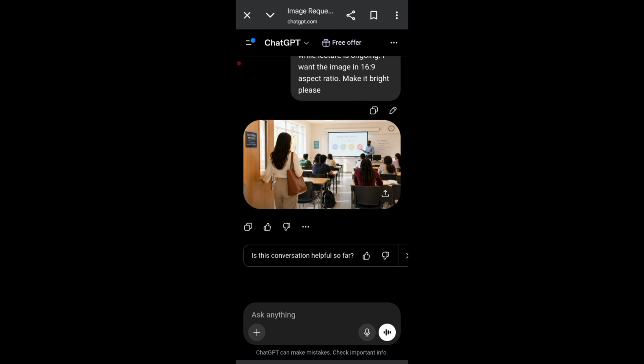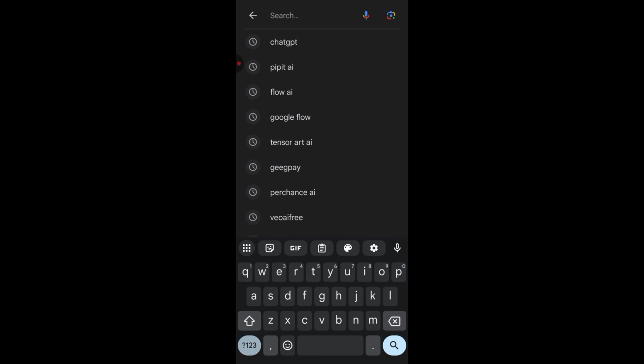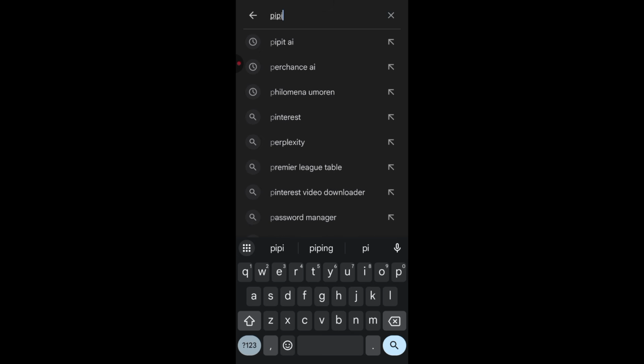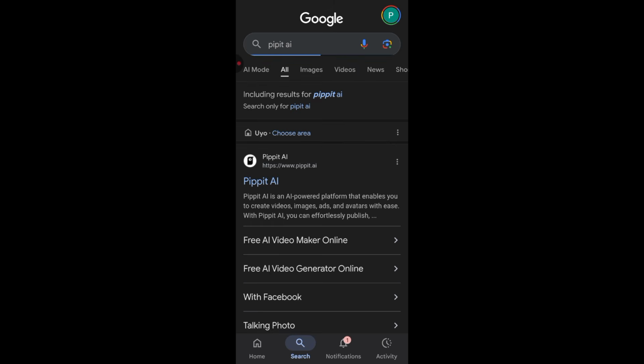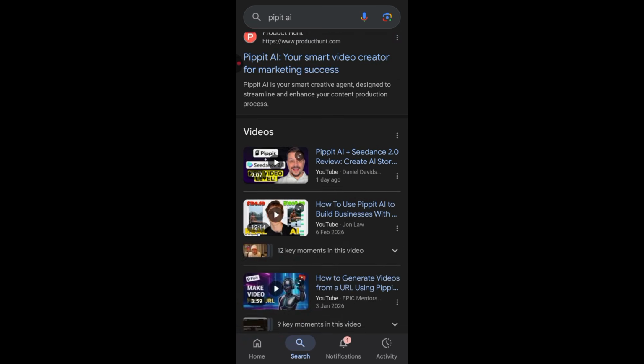You understand? So let's move over to the AI tool I'll be introducing you to. The name of the AI tool is Pippit AI. Once you type Pippit AI, it will bring you to this interface.